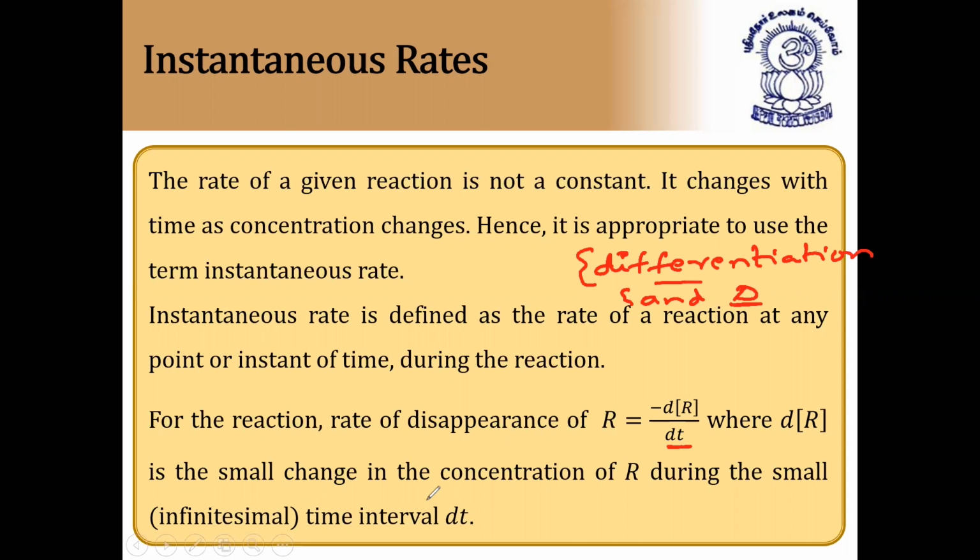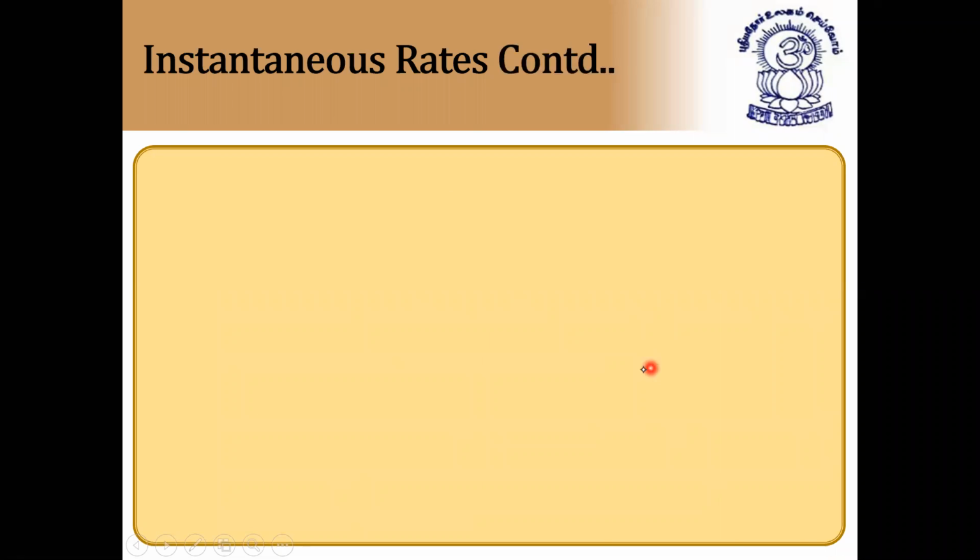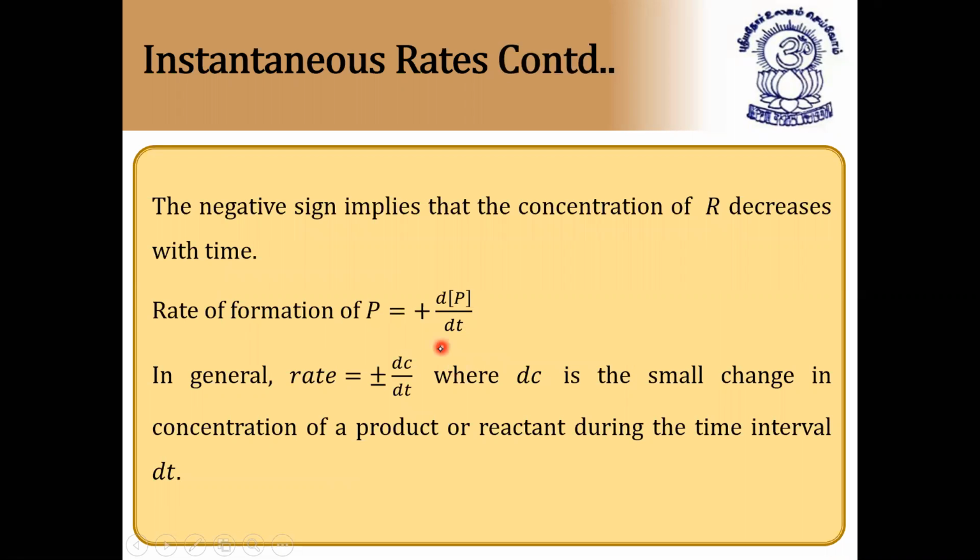where dr is a small change in concentration of R during the small time interval dt. So I hope it is clear. This is called differentiation. The instantaneous rate is nothing but minus dR by dt in the case of reactants, whereas in the case of products it is plus dP by dt, where d of concentration of P by dt.